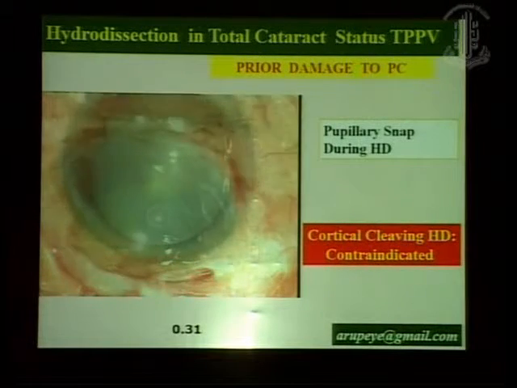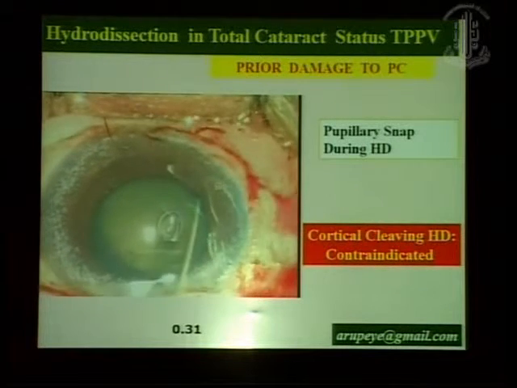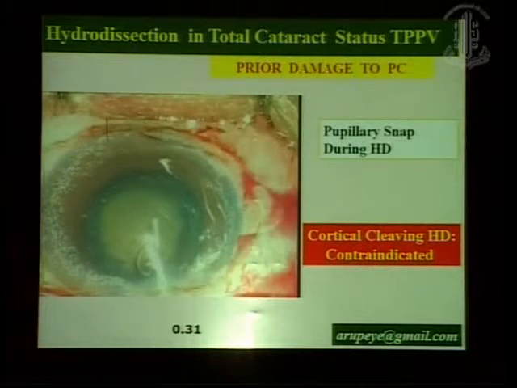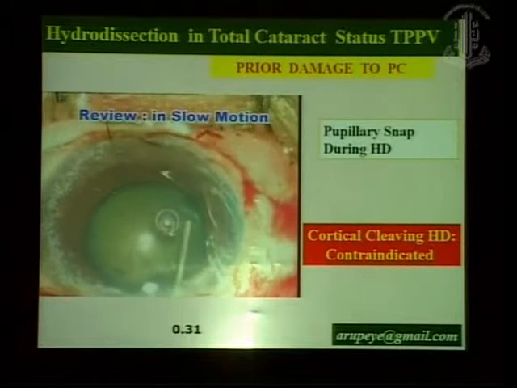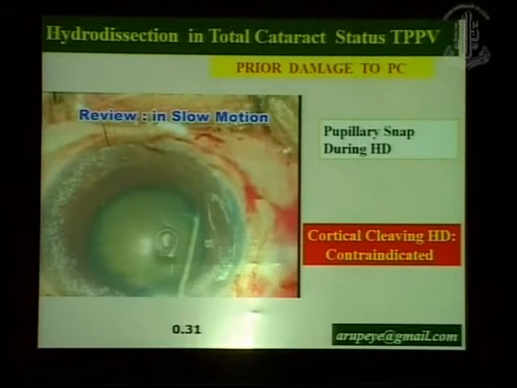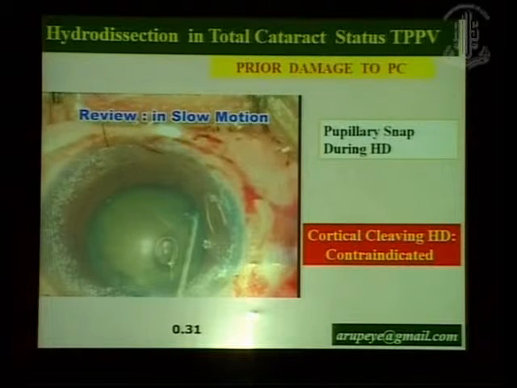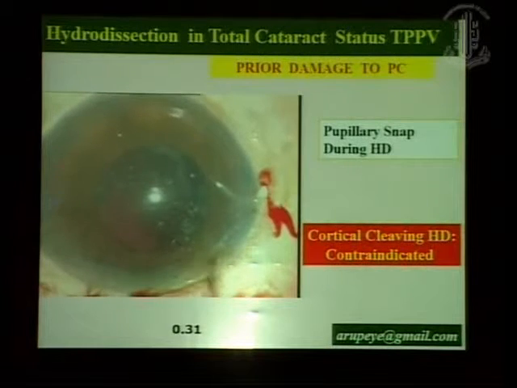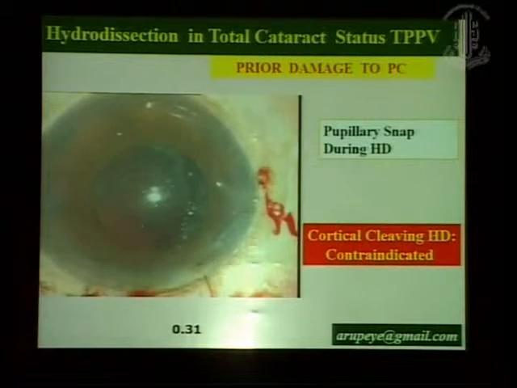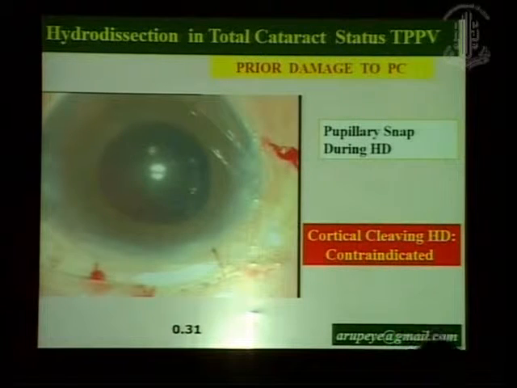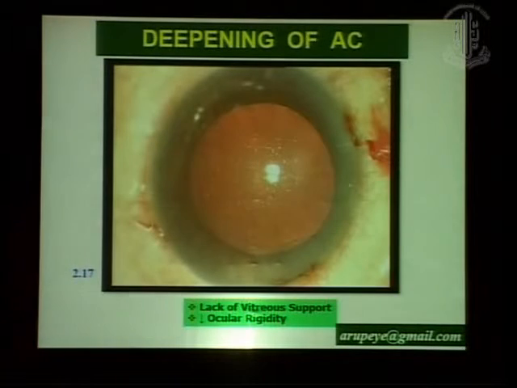Now, another issue that I would like to highlight here is the role of cortical cleaving hydrodissection, which is part and parcel of a routine cataract surgery today. In this particular situation, like for the case that has been shown, the patient had undergone a vitrectomy elsewhere and came with a total cataract. So we could not visualize the posterior capsule, and there's no history available. When we performed a cortical cleaving hydrodissection, what we saw was a classical pupillary snap sign. So many of these patients may have trauma to the posterior capsule, which may or may not be recorded. So one has to be alert to the possibility of a pre-existing rent.